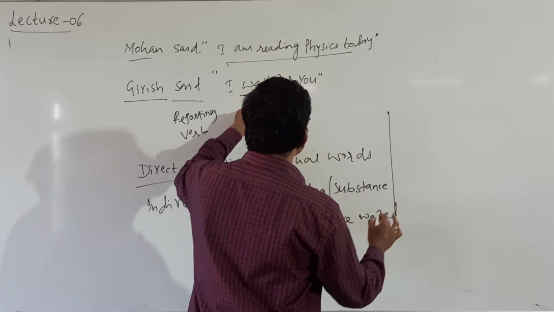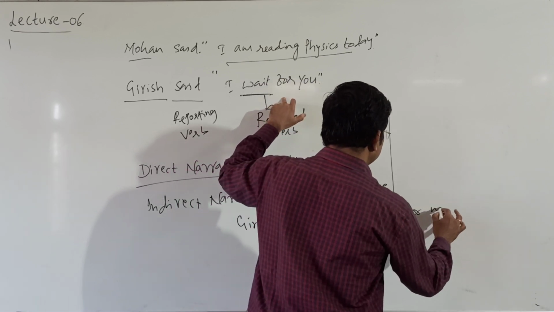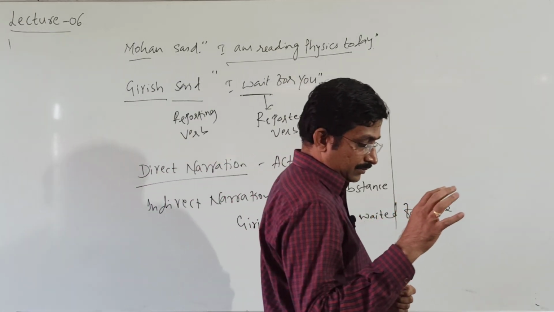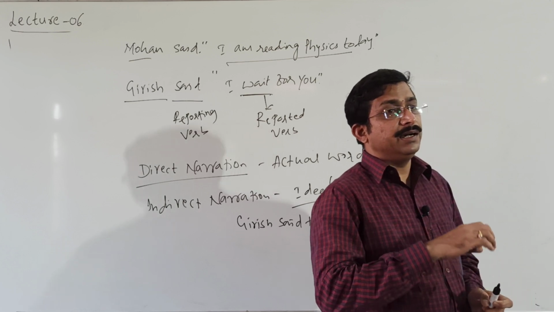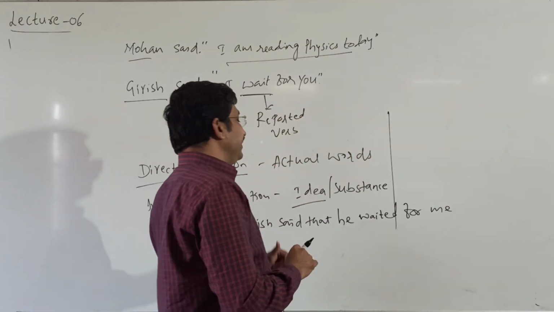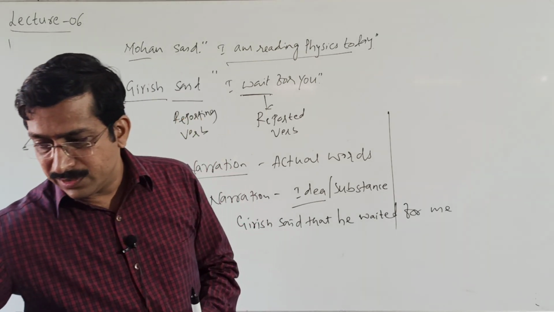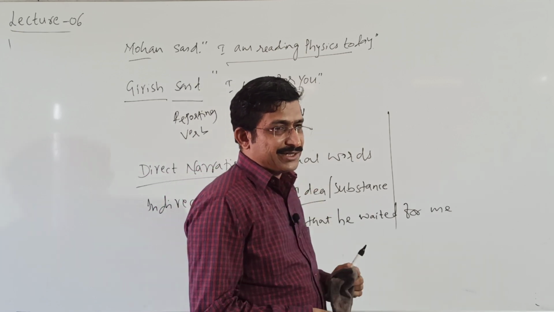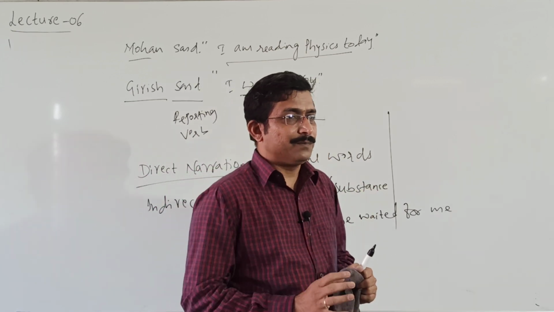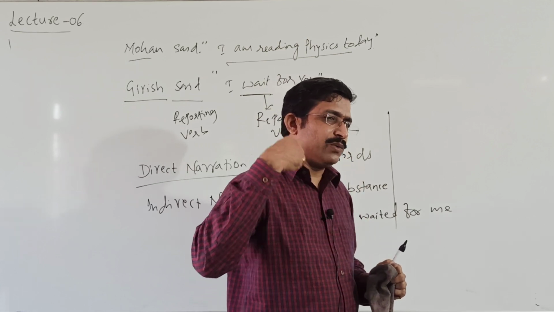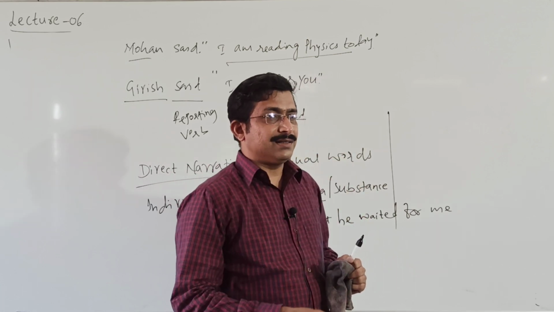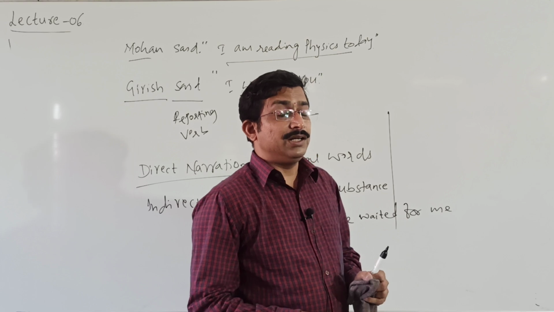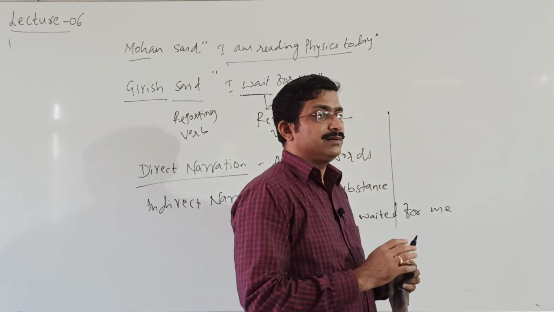Based on the reporting verb, a reported verb changes, and there is a tense rule. We have different tenses. So here, what is reporter, what is reporting verb, what is reported verb, what is direct narration, what is indirect narration. We came to know direct narration means we use actual words of the speaker. Indirect narration means his idea or the substance of the reporter, not using the actual words of the reporter.